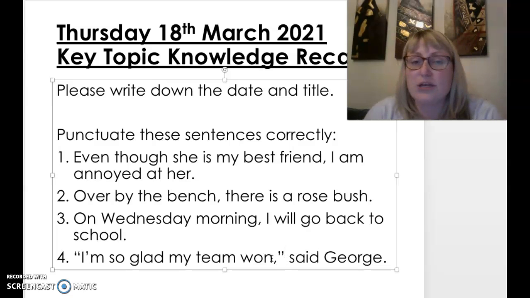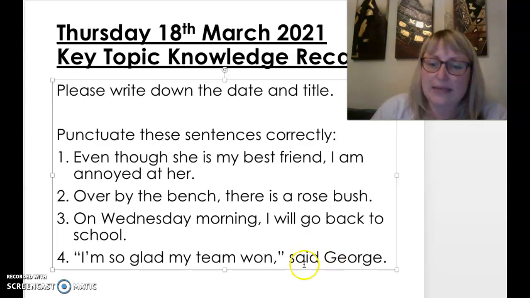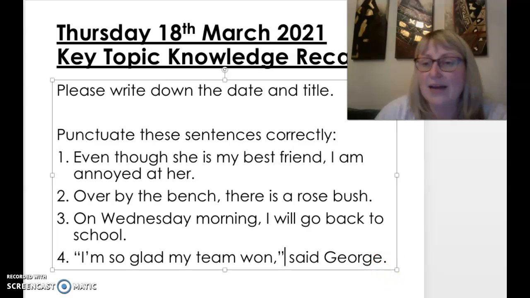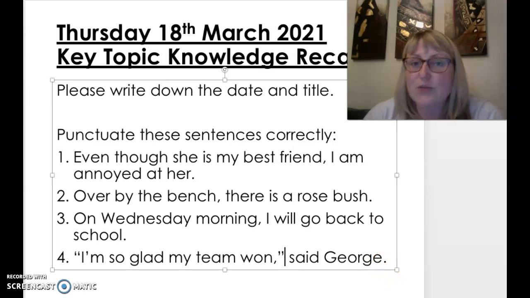Okay, you might have also decided to put an exclamation mark in there, which is fine, so long as that piece of punctuation comes before the closing quotation marks. And then we don't need a capital letter for "said" because it's still part of the sentence, and a full stop at the end. So as I said, mark your work, see how you did there.